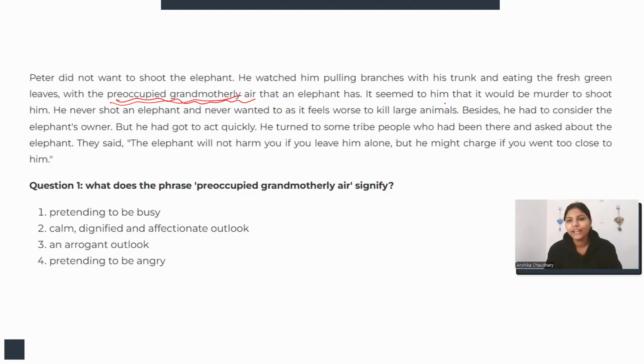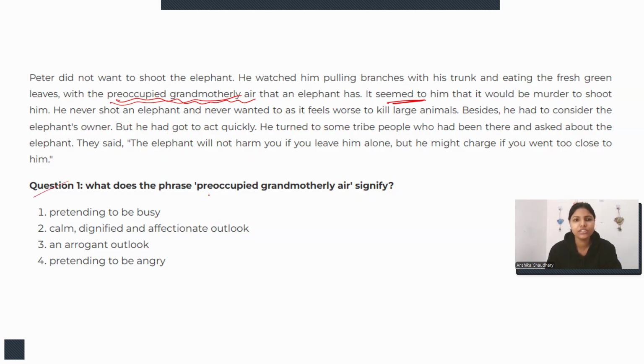That an elephant has. It seemed to him that it would be murder to shoot him, right? Peter is thinking that if he shoots him, it would be a murder. He never shot an elephant and never wanted to, as it feels worse to kill large animals. Besides, he had to consider the elephant's owner, but he had to act quickly. He turned to some tribe, some people who had been there, and asked about the elephant. They said the elephant will not harm you if you leave him alone, but he might charge if you went too close to him. Okay.